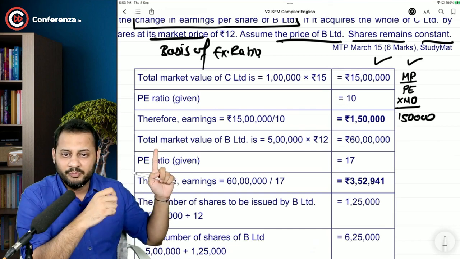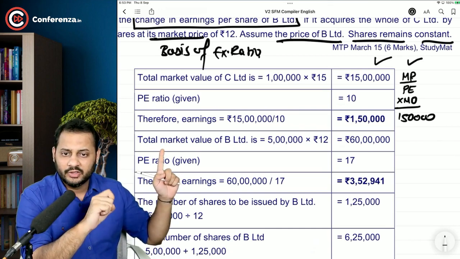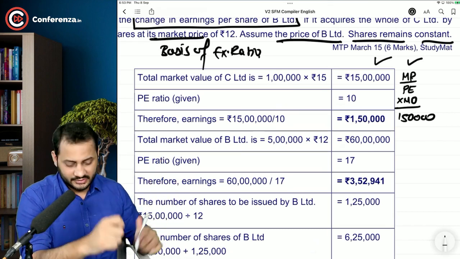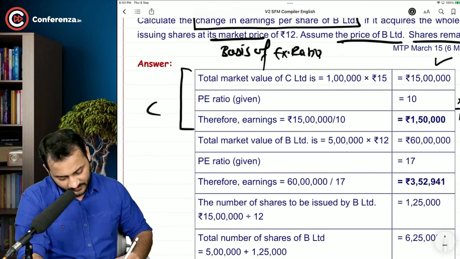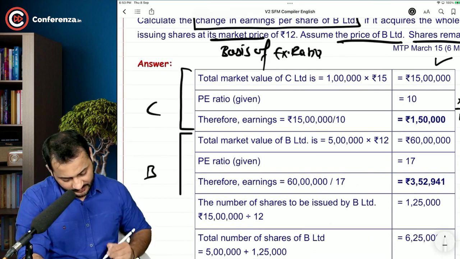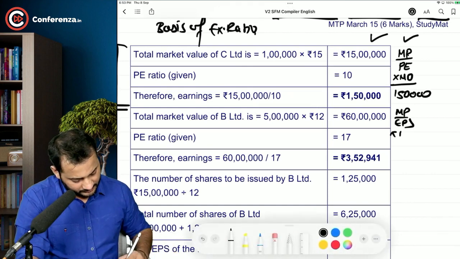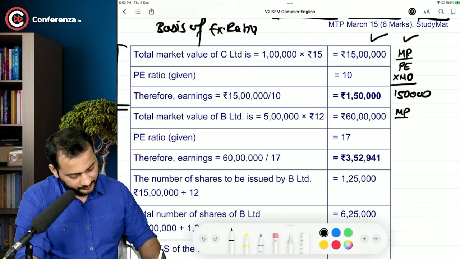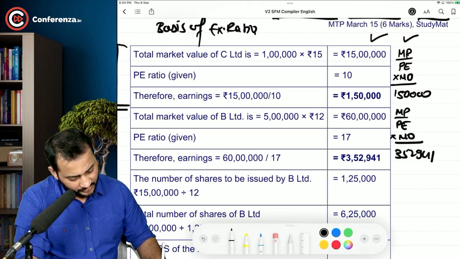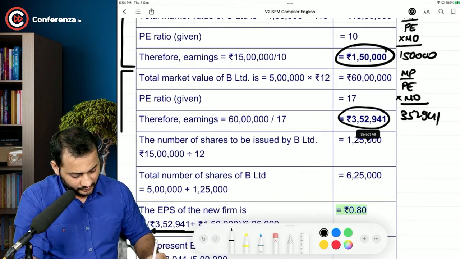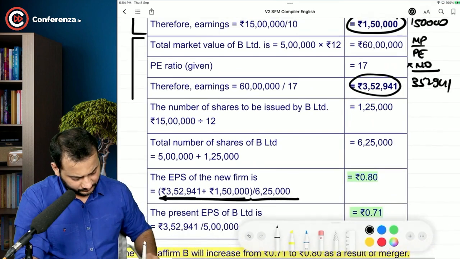Total market value of B Limited is 60 lakh rupees. P/E ratio is 17. Therefore earnings. So this was for C Limited, and this is for B Limited. Instead of this, we can also do it as market price by P/E ratio into number of shares. Then it would have given us 352,941. So this is the earning of the target company. This is our earning. If we do the total of it, it will come to this much.